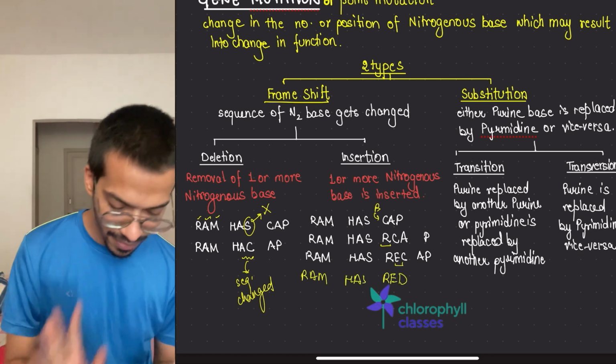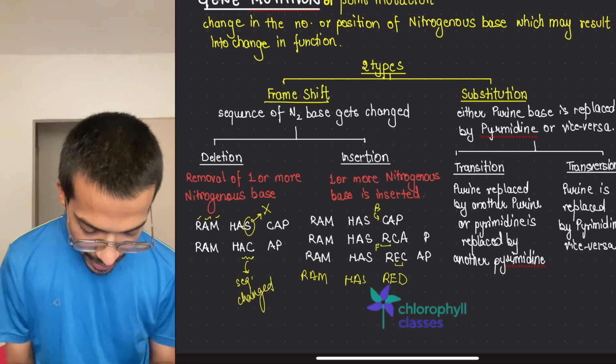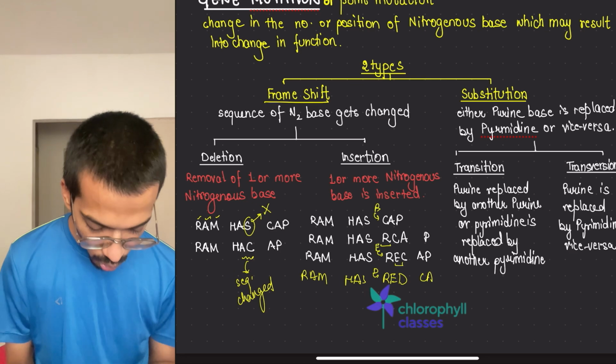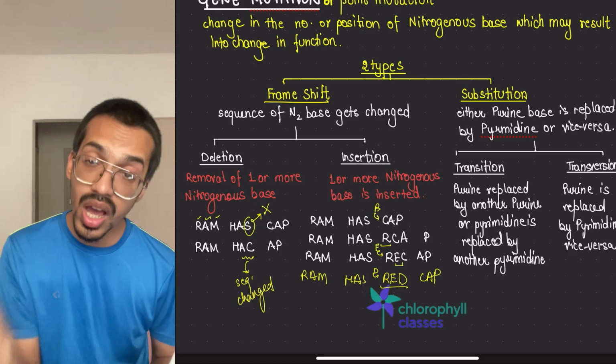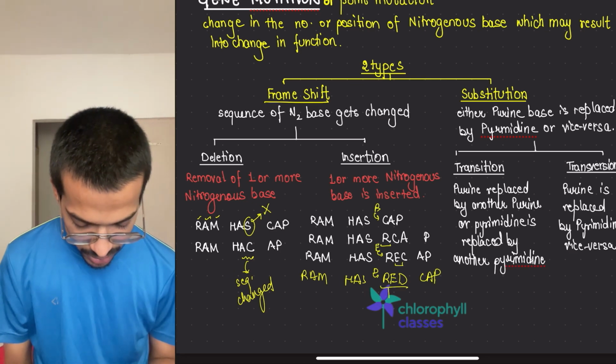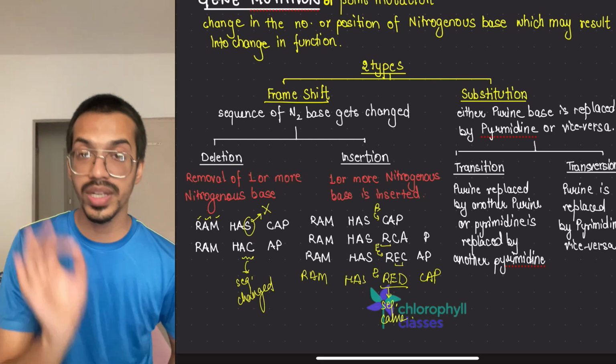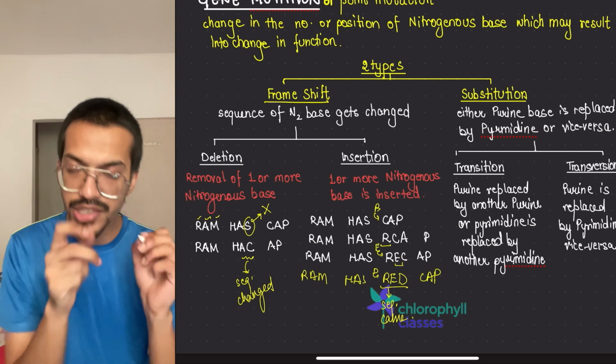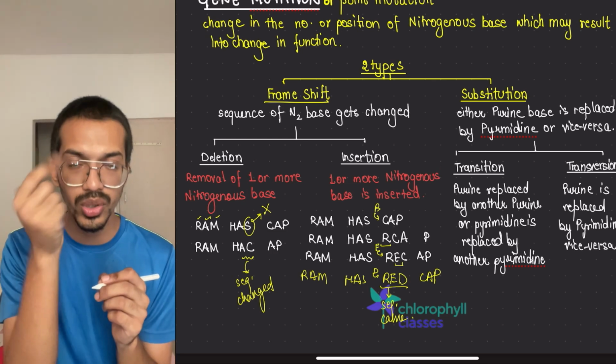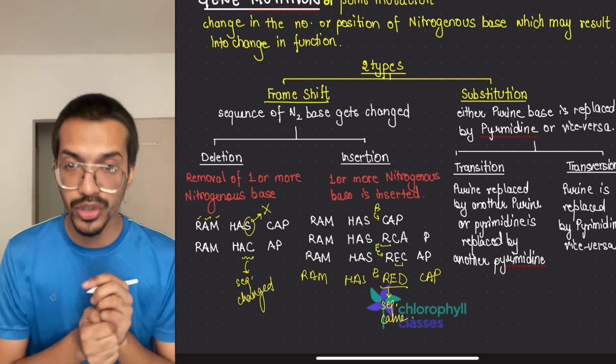Now the D I have added. Here R added, E added, D added. Okay, and cap. So what happened here? One extra sequence came. This is what? Insertion. So it could be a single nucleotide, each alphabet is representing one nucleotide. It can be more nucleotides or fewer nucleotides that are added.